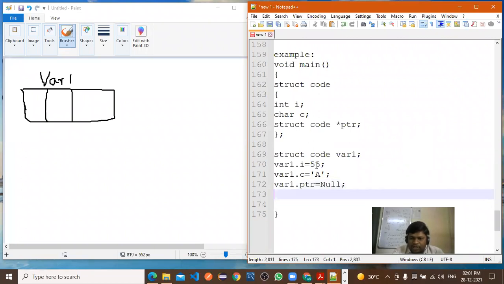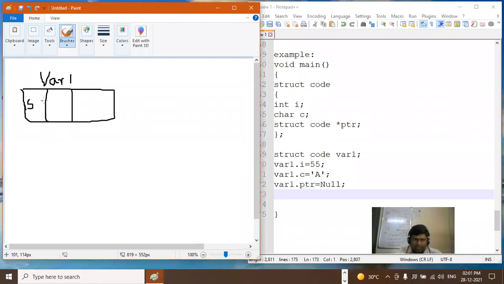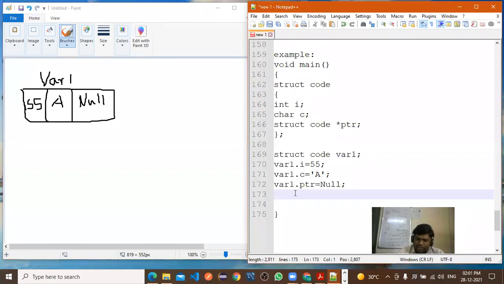All of you give attention. Now, what is the value of the first integer? 55. Second value, A. Now all of you give attention. This part is very, very important from the linked list point of view. And third, what is the value of the third parameter? Null. Good. Don't hesitate to give your answer, whether it is correct or wrong. Right. Now we'll consider one more variable.